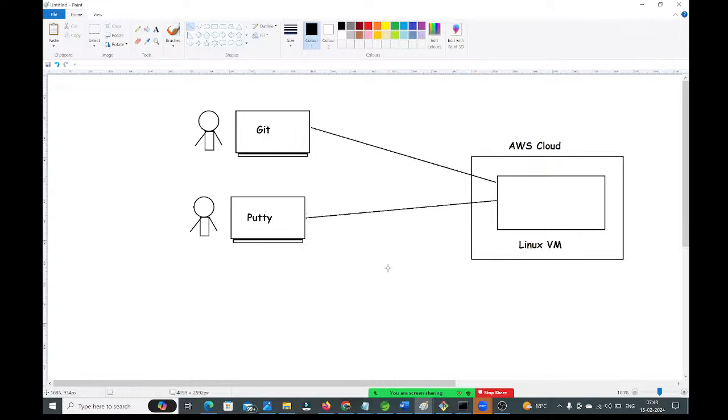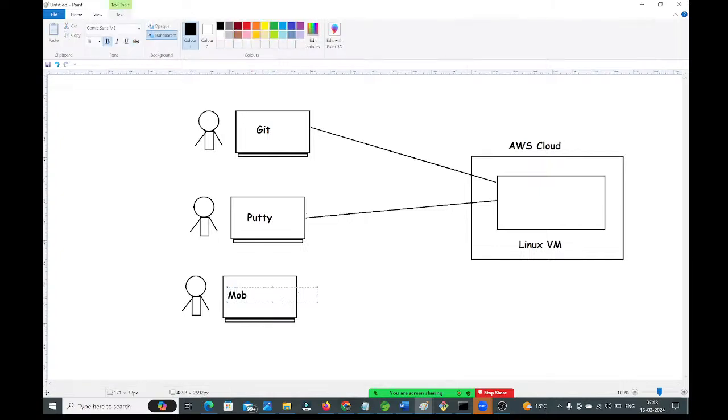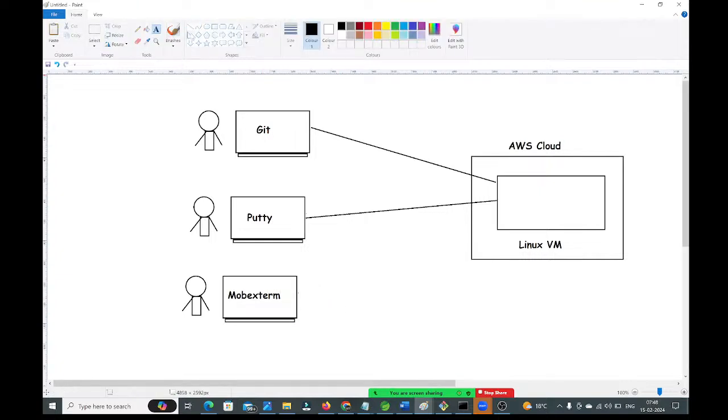Next we have one more, guys, that is MobaXterm. MobaXterm is available. By using MobaXterm also you can connect to the Linux virtual machine. So like this, we will have multiple client softwares to communicate with the virtual machines which we have in the public cloud, guys. Now we'll see all three options, guys.